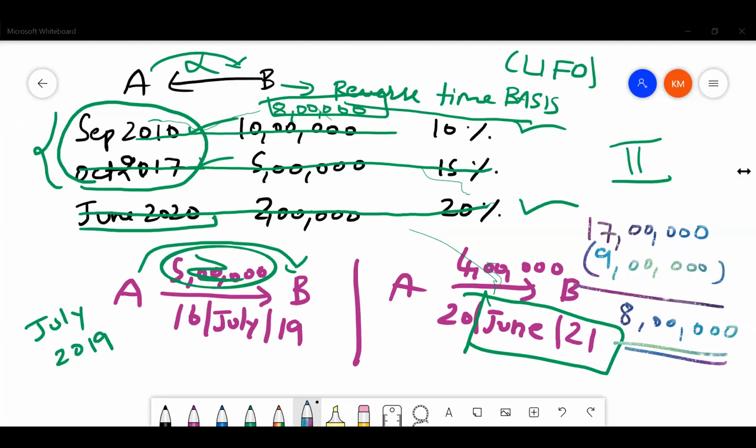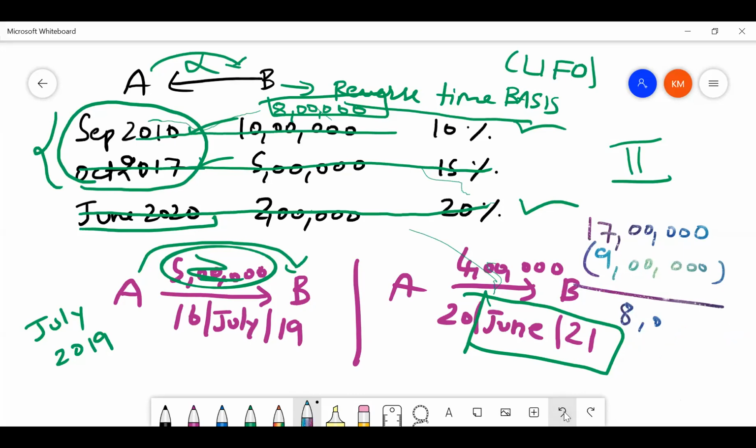Okay. So let me proceed to the third part of the question. Just a minute. I'll undo everything and again take up third part. Just a minute, guys.